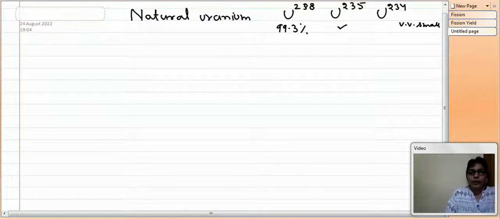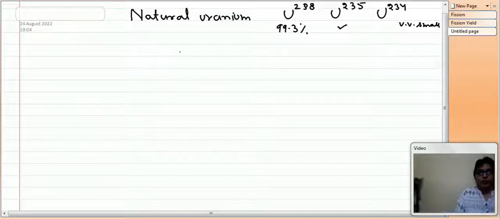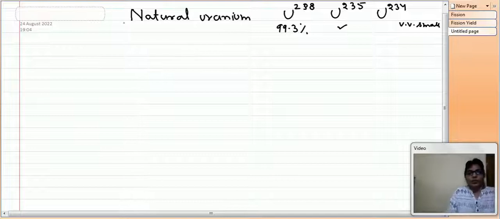So in the reactor basically U235 is used. Now why U235 is used, there is some reason for this, because of the activation energy.